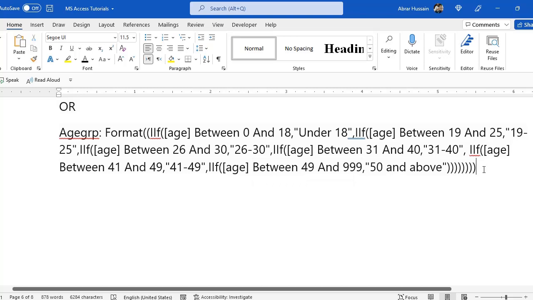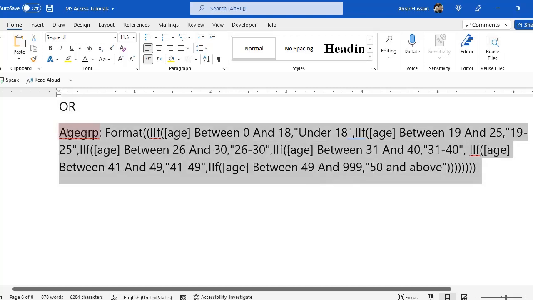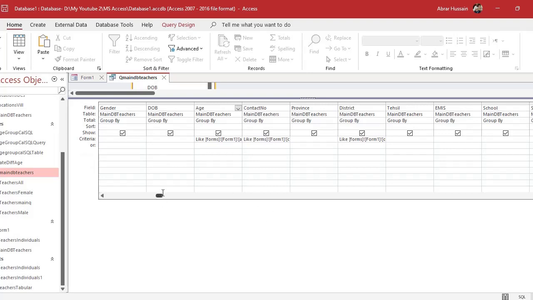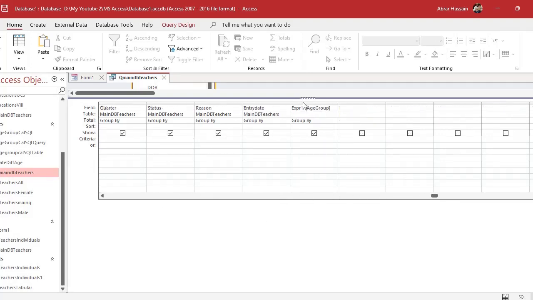Now what you have to do is copy this completely, and here in the query you are going to add another column. So here I am going to add another column. Just click in the field and paste it, and now you see it's grouped by, and this tick mark is very important.